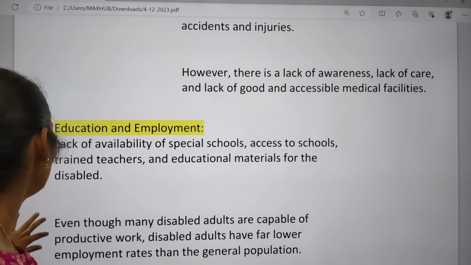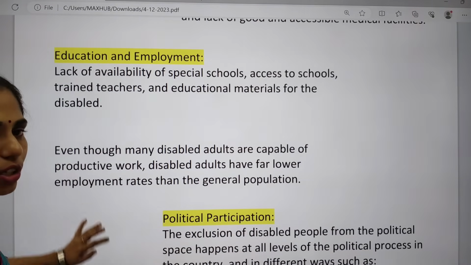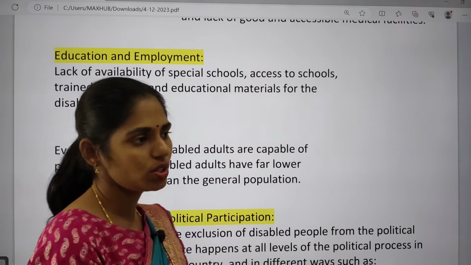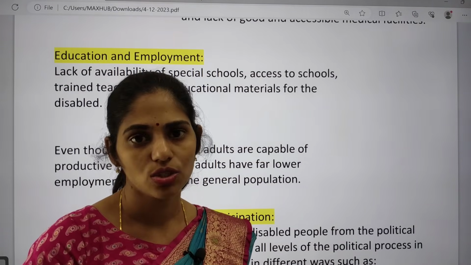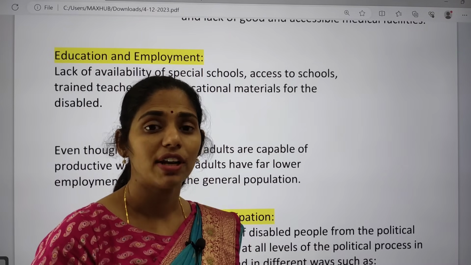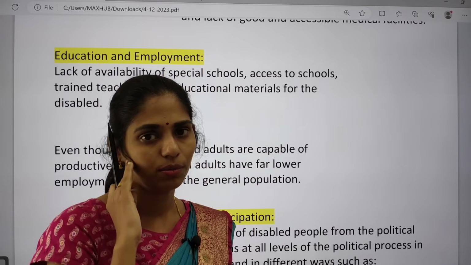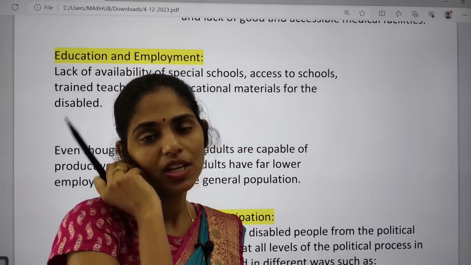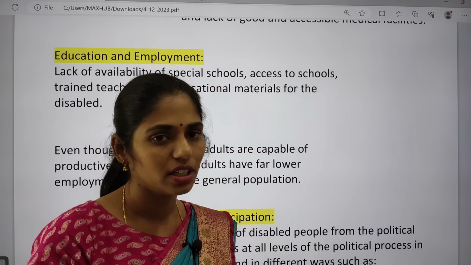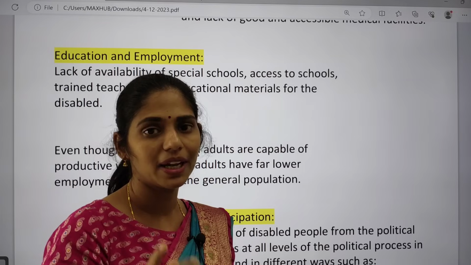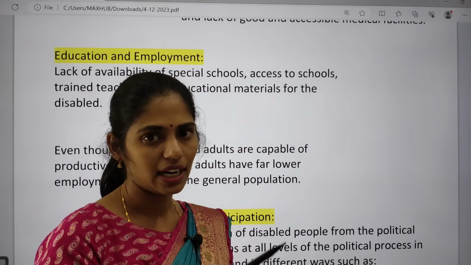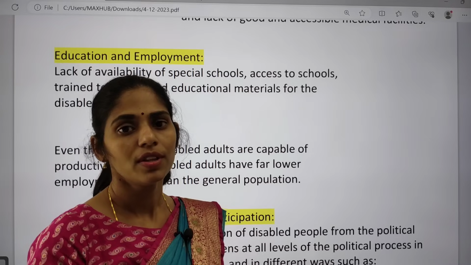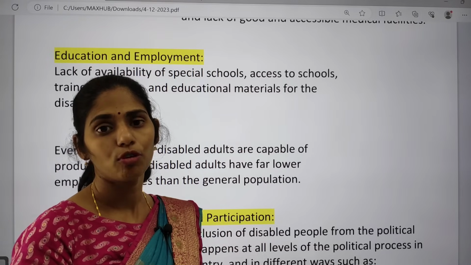And next one is, there is no proper availability of special schools. So these persons with disabilities, they have some special needs. For example, if I am facing a hearing problem, I need hearing aids. If I do not have good eyesight, I need to have books with braille script so that I can understand them by touch and feel. So we need touch and feel type of books.